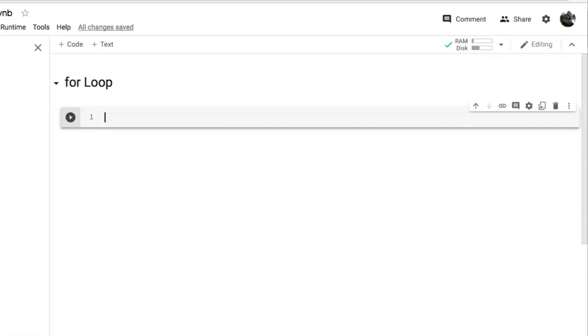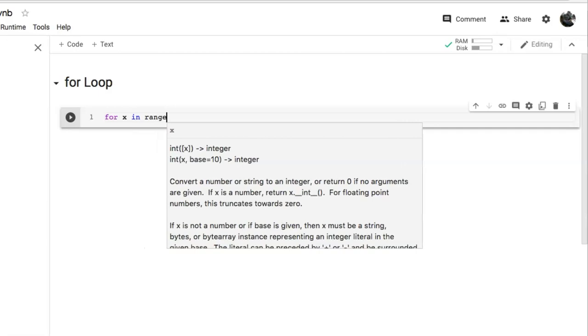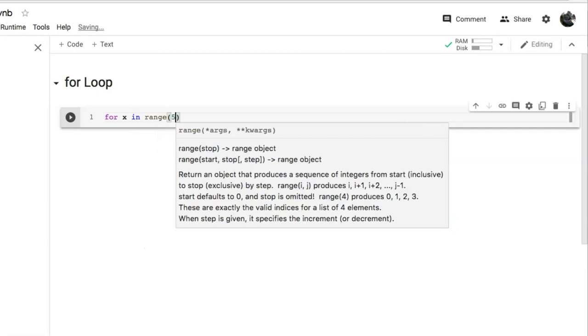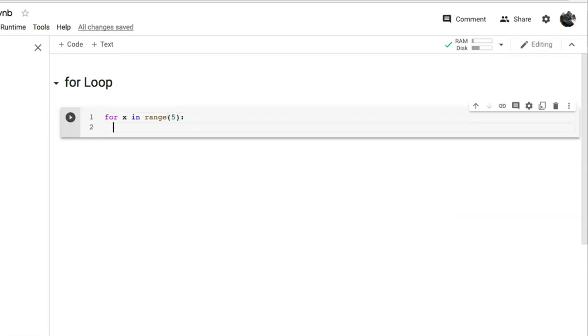So first write the for keyword, then variable x, then keyword in, then range of 5, then colon, and enter, then write print x.